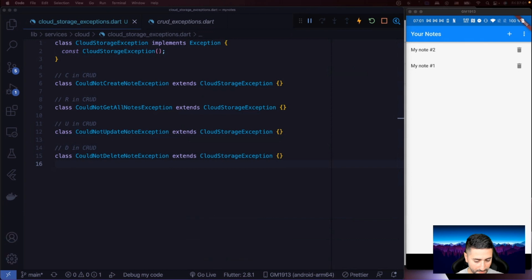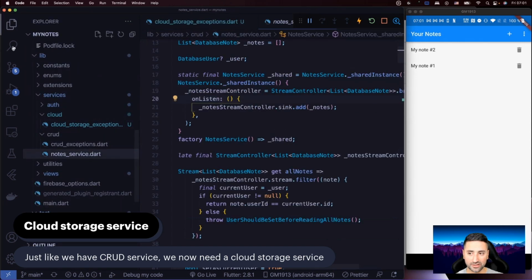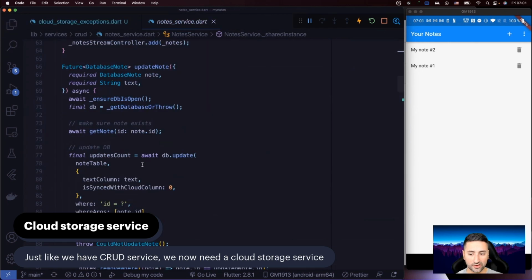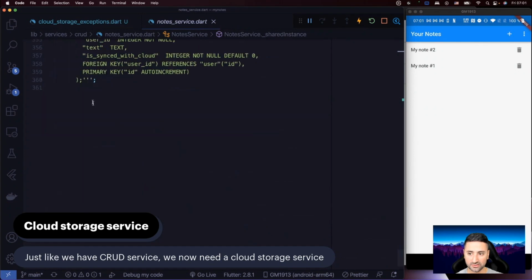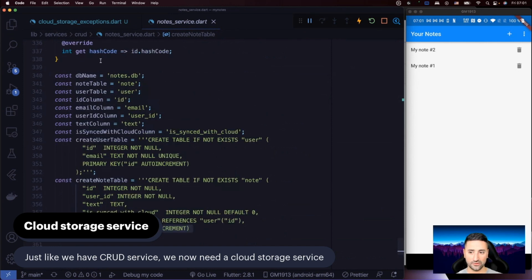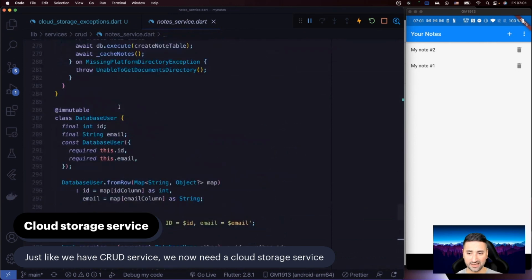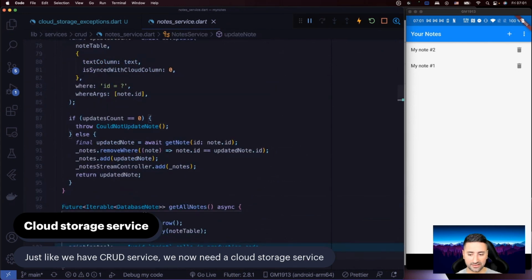Okay, now that we've talked about the exceptions, we also have to talk about the actual cloud storage service. You see, we have our CRUD service at the moment, which we've been working quite a lot with, and we're very proud of it. Actually, it's a lot of code. In my implementation, at least in here, we have about 360 lines of code. I mean, it's not all code. There's also spaces. There's like, I think there are some annotations like immutable, etc. But there's quite a lot of code, okay? And there's a print statement in here, which I actually have to remove, okay? So there's quite a lot of code.